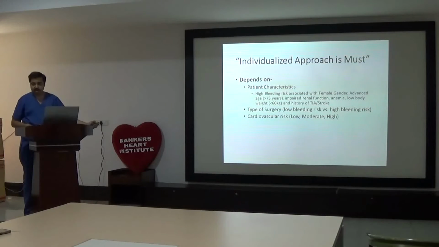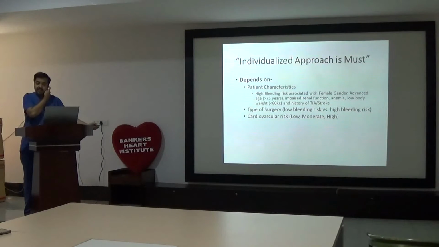There are some age criteria. What is that? That will come in the oral anticoagulants section. Even here we can apply that, but that will come in oral anticoagulants as such. Then types of surgery: low bleeding risk versus high bleeding risk surgery. And what are the cardiovascular risks?